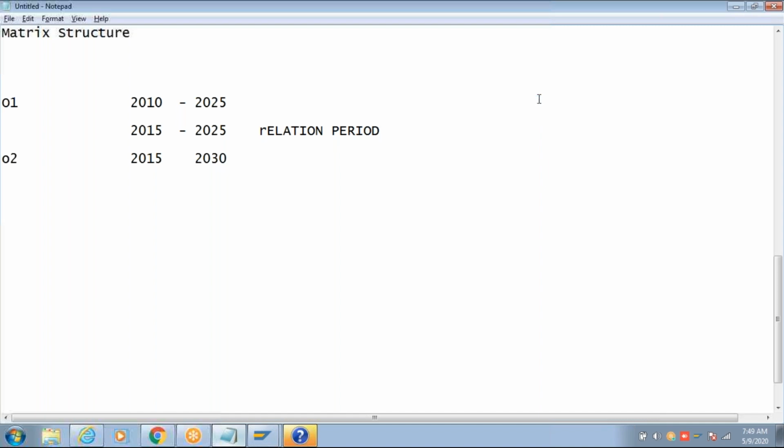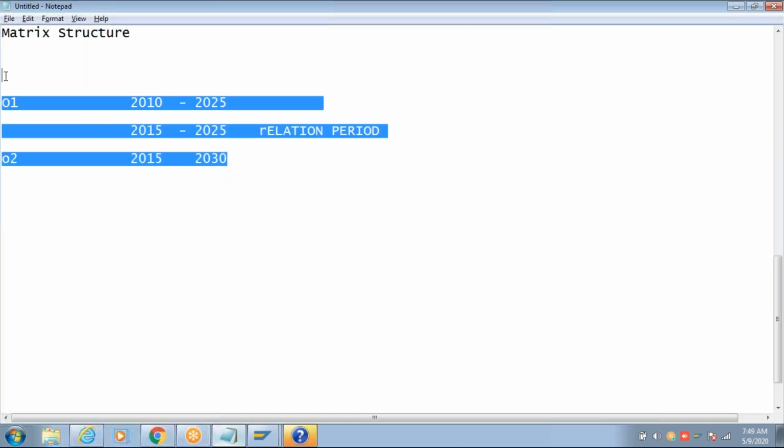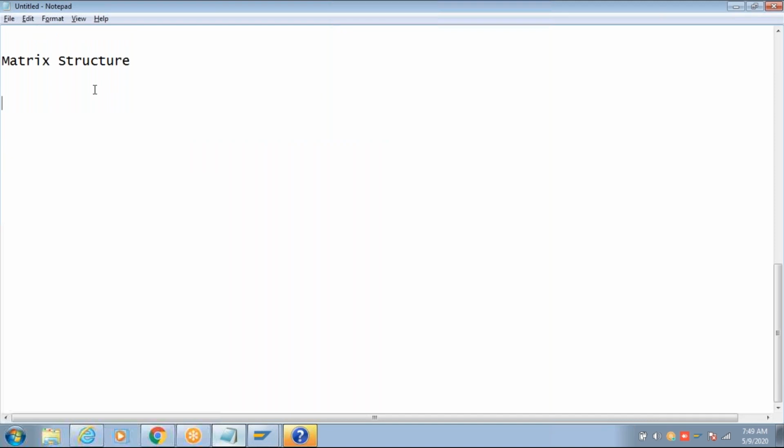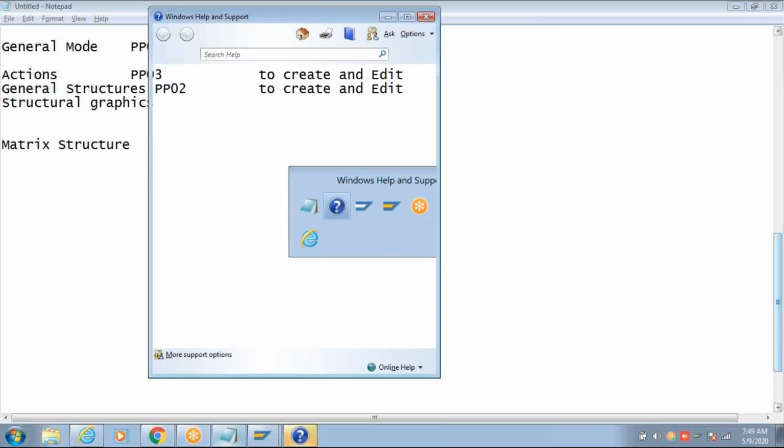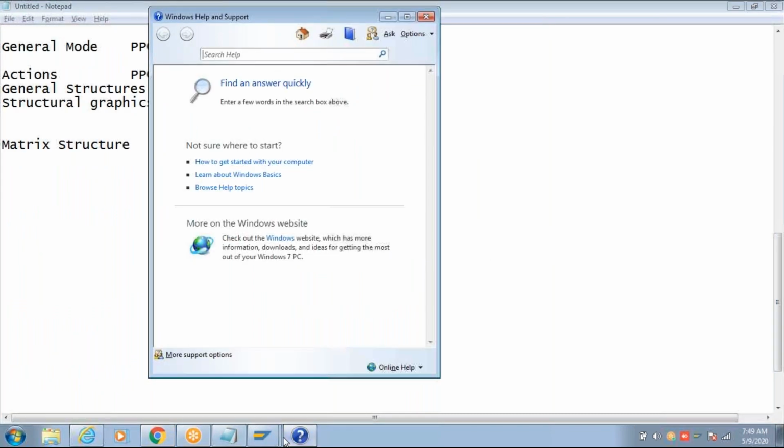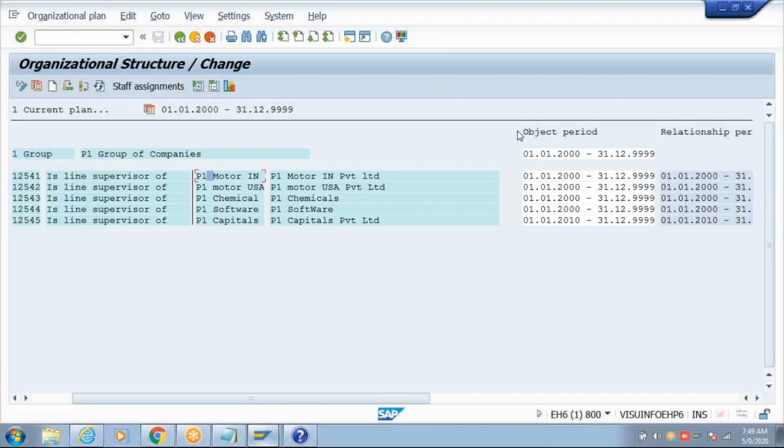Okay, understood? So this is a validity. Remember this point: every data that we are maintaining for a particular object must be within the validity of the object. Relationship is also a data of the object, which is why you see there is a separate period displayed here as a relation period. Here, this is object period.